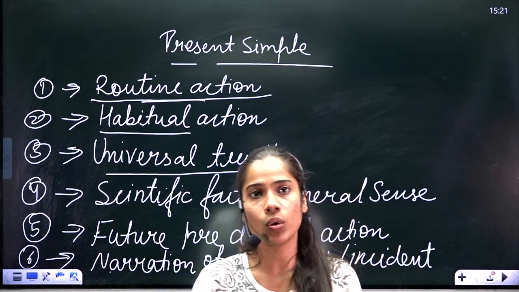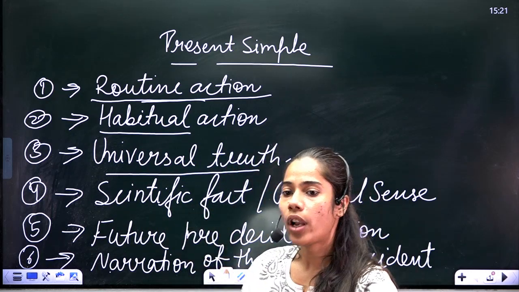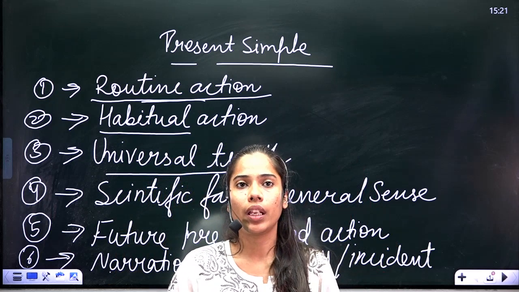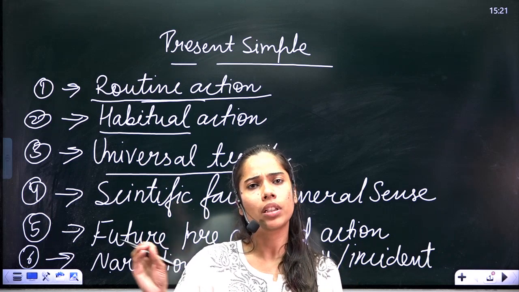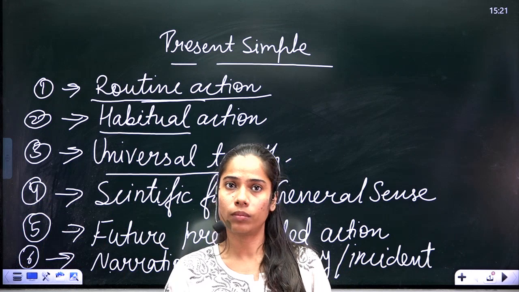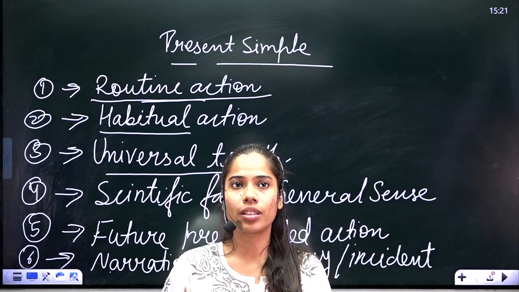It rains in the monsoon. Scientific fact, or general sense. If I talk about a scientific fact, as an example, if you heat water at a particular temperature, it boils, right? If you freeze water, it freezes. So this is the scientific fact.